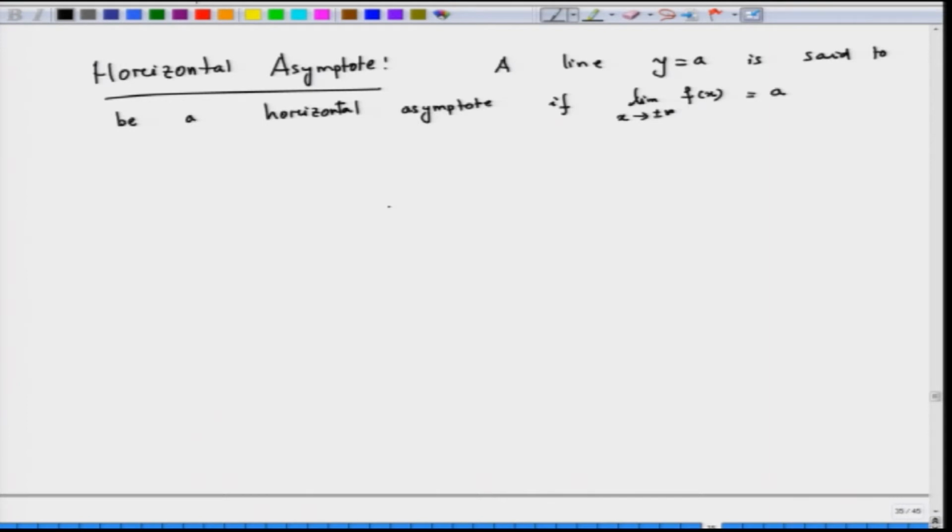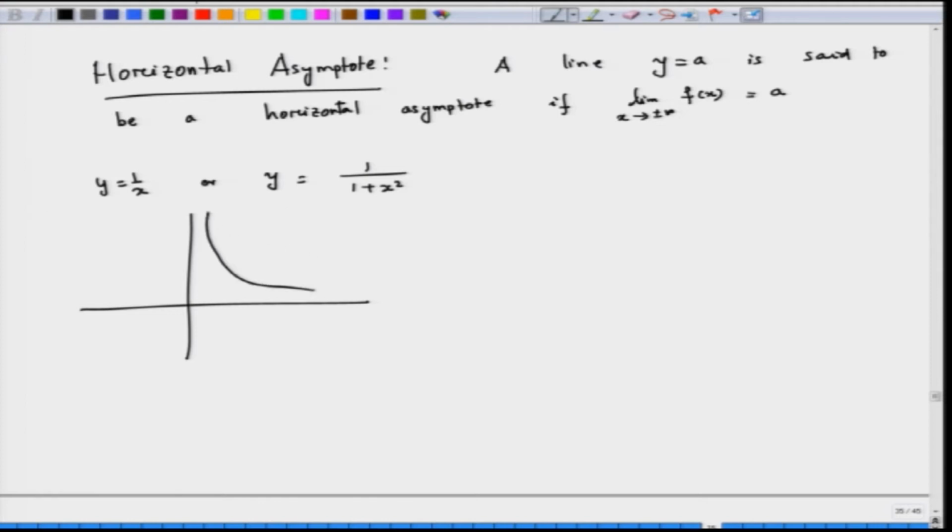That means, let us look at y is equal to 1 by 1 plus x square, or even y equal to 1 by x. For 1 by x, when x goes to infinity, this y will go to 0.